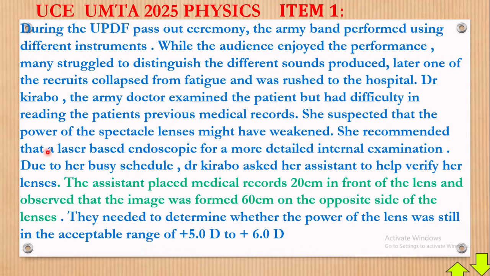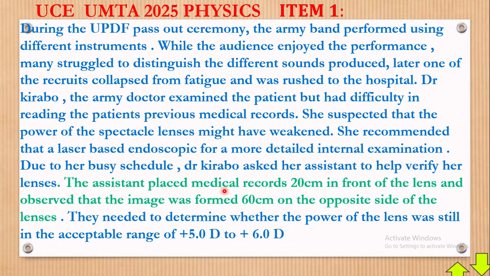She recommended that a laser-based endoscopy, it was meant to be endoscopy, for a more detailed internal examination. Due to her busy schedule, Dr. Kirabo asked her assistant to help verify her lenses. Again, the word lens is coming back.